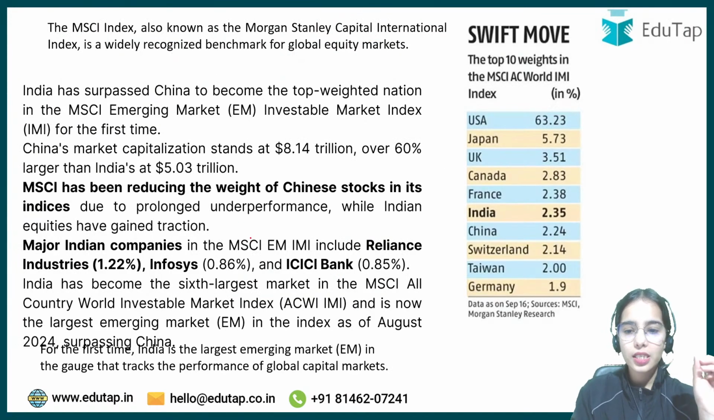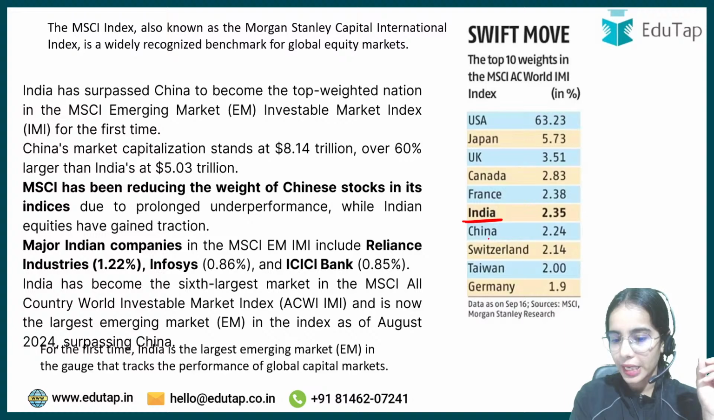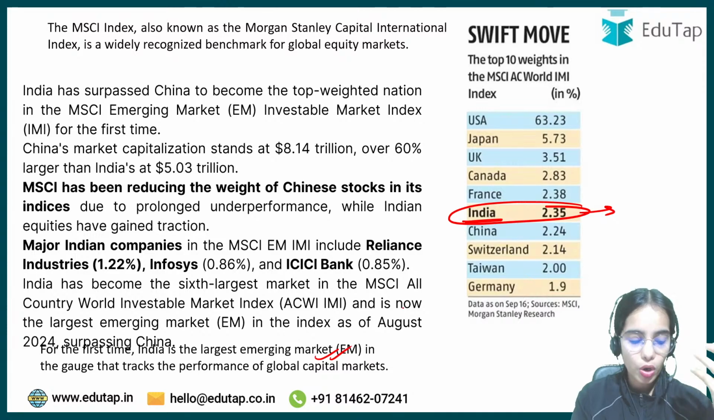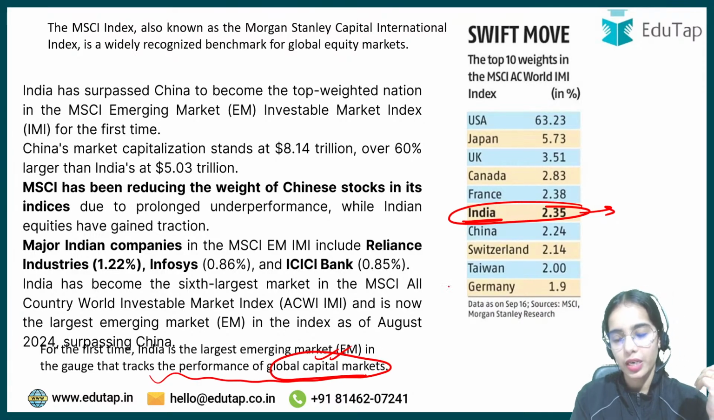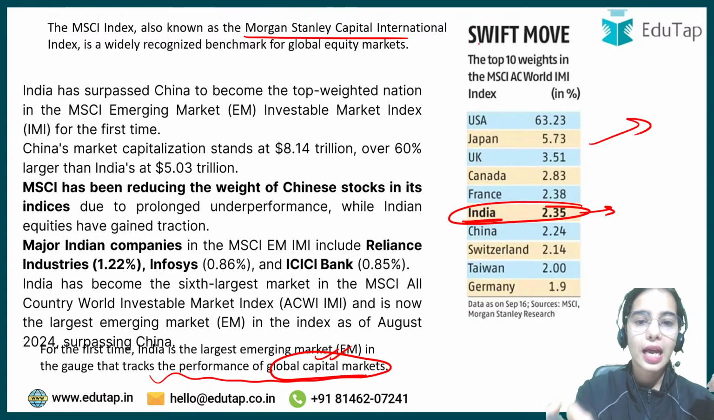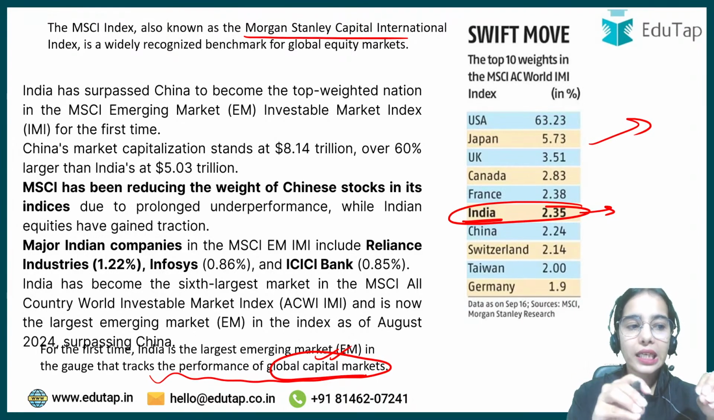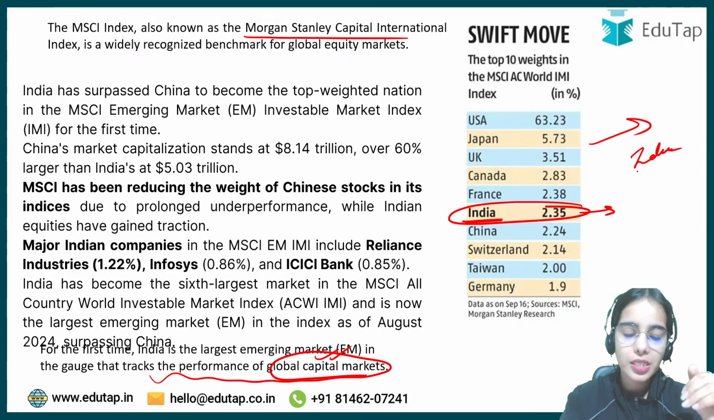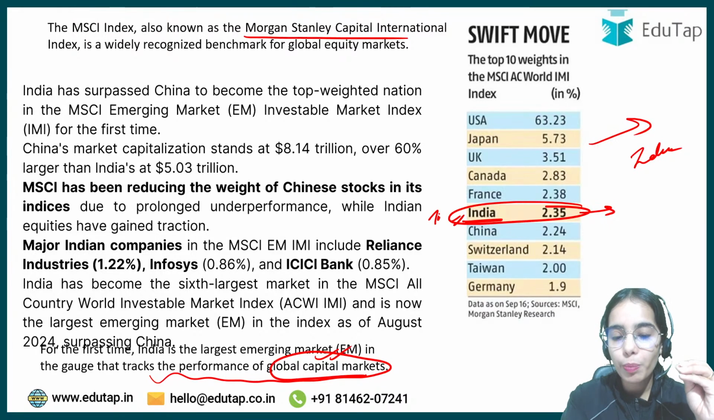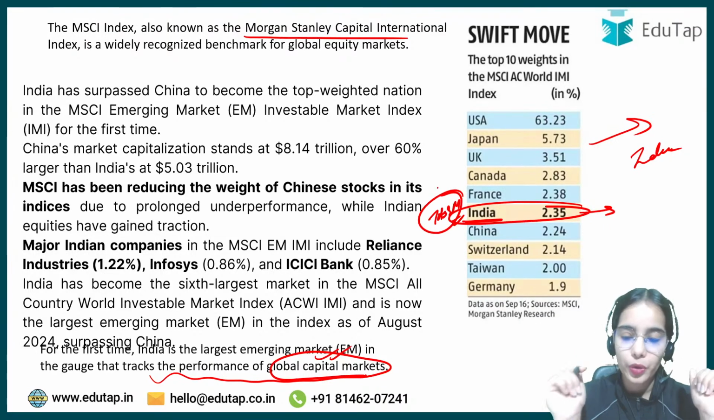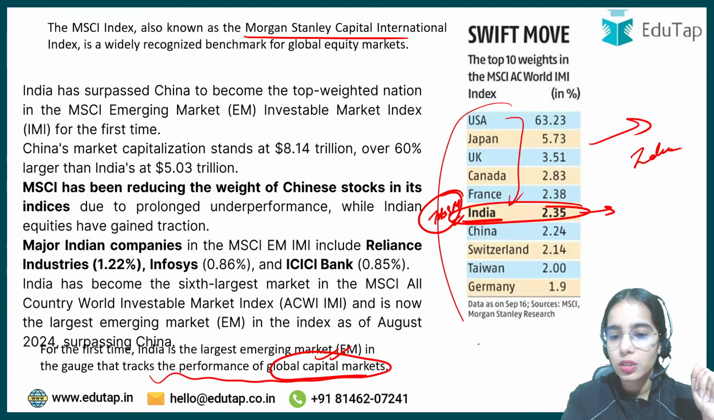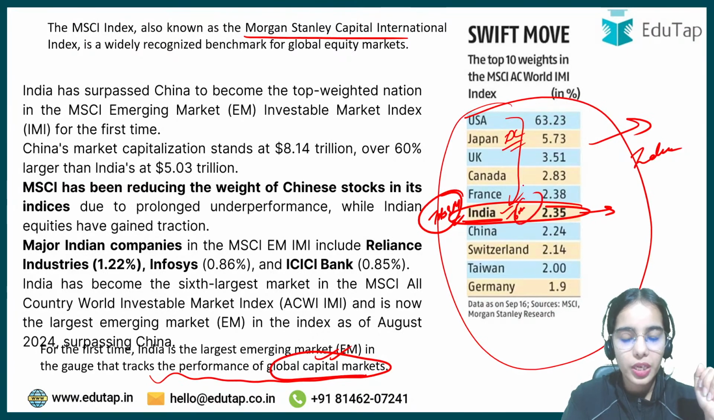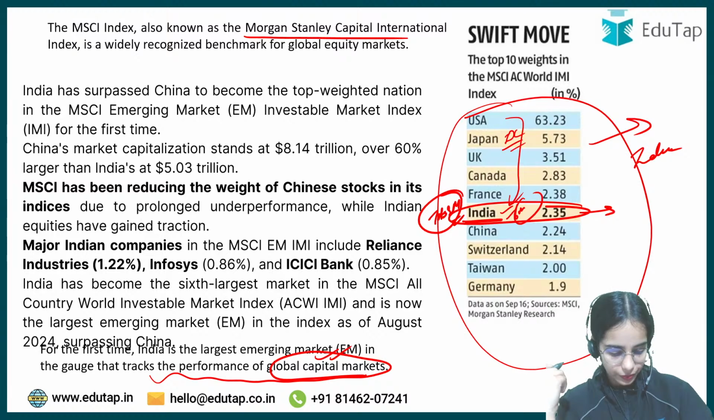Okay, so India has surpassed China, and India has become the largest emerging market in the index that tracks the performance of the global capital market. This MSCI, the Morgan Stanley Capital International Index, is a widely recognized benchmark for the global equity market. In this index India has surpassed China and has become the top emerging market country. Now if we compare with all world countries, including the developed countries, India is at the 6th position, just below some of the developed countries.